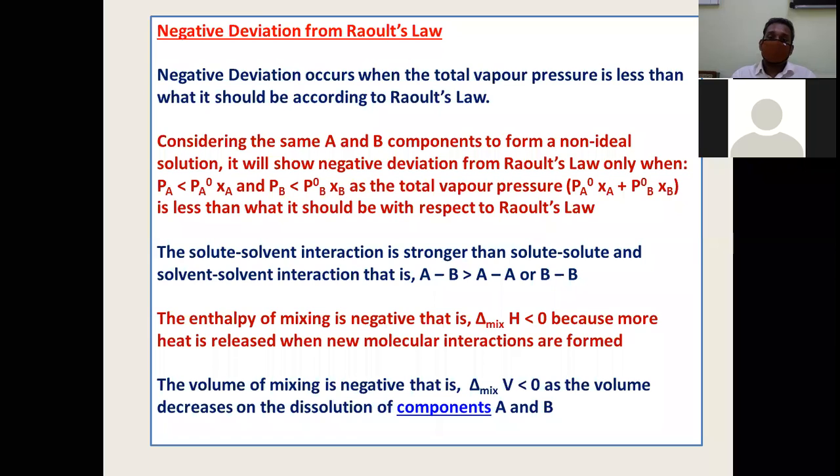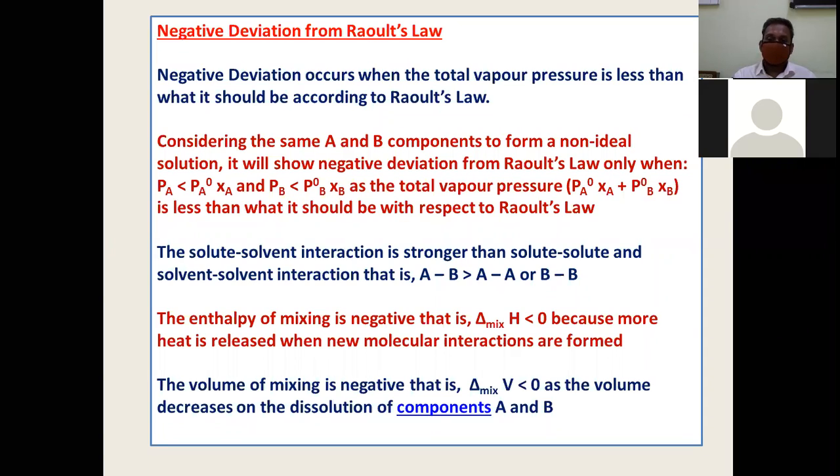Now we will reason it out. Why? Because the intermolecular force of attraction between A and B is stronger than the intermolecular force of attraction between pure A and pure B. What happens if the newly formed intermolecular force is stronger? That means in the solution there is less chance for vaporization than in pure liquids. What happens if there is less chance of vaporization? Less vapors come out into the surroundings. Therefore, pressure decreases.